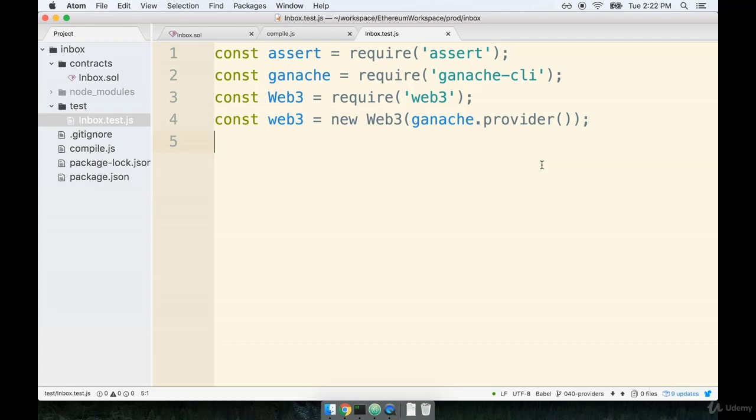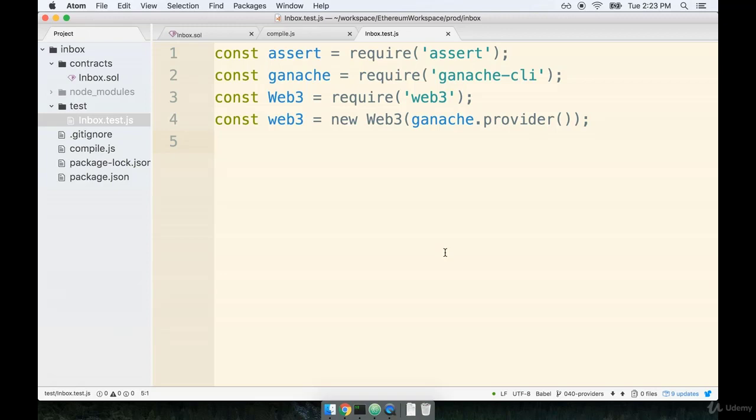Mocha is a test running framework. We can use Mocha to test any type of JavaScript code that we want. So we can use it to test a front-end application, a back-end application, or even Ethereum code, which is what we are about to do right now. So it's a very general purpose testing framework. Being so general purpose, it has a very small set of functions that we need to understand. So it's pretty straightforward and easy to get started with.